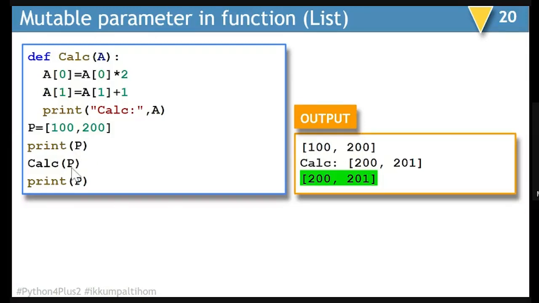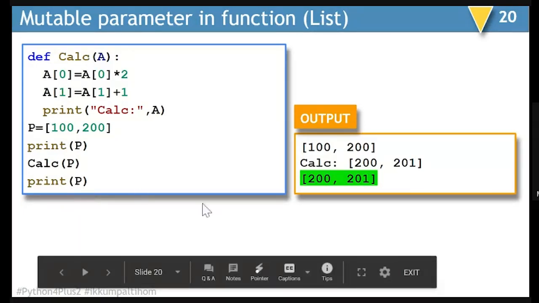When I'm passing this to a function in which I make changes in the individual content of the list, A0 is multiplied by 2 and A1 is added with 1. This is a similar kind of example to what you have already seen in the case of a tuple. There the change was not reflected, but in this case, when you come back after calling the calc function and try printing the value of P, it is going to show the same change which was made inside the function. So 200 and 201 will be displayed.